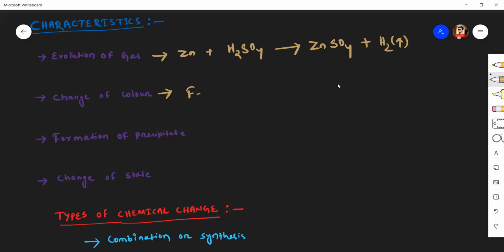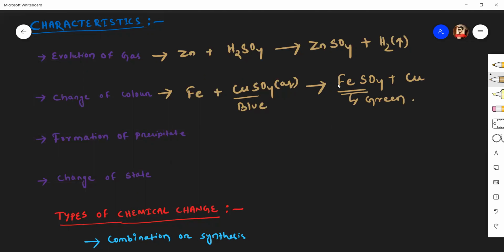For example, when iron is dropped into a copper sulfate solution, we know that the copper sulfate solution is blue in color. It will change to iron sulfate plus copper. So the new substance formed is green in color. So we can observe that in a chemical reaction, change of color takes place. It is the second characteristic of a chemical reaction.